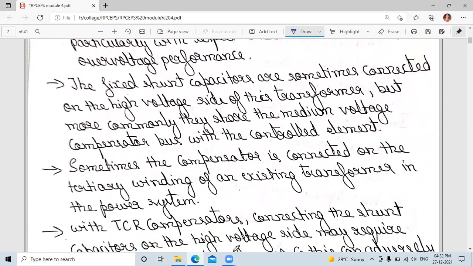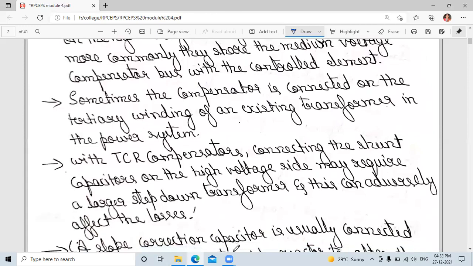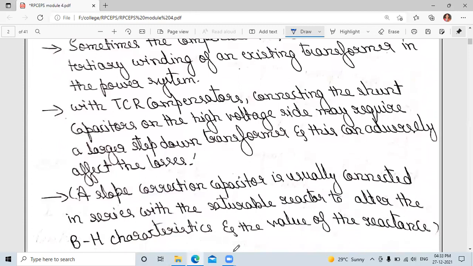Sometimes the compensator is connected on the tertiary winding of an existing transformer in the power system. If we connect a TCR compensator with the shunt capacitors on the high voltage side, it may require a large step down transformer, and this will affect the losses also.